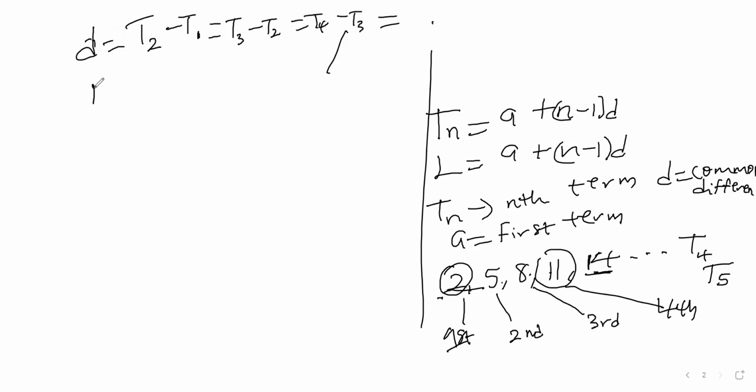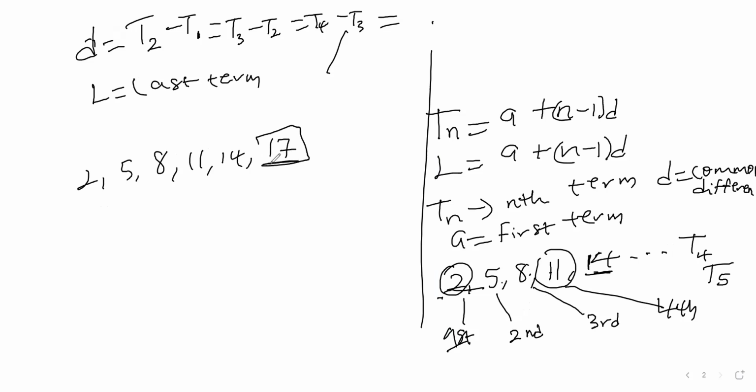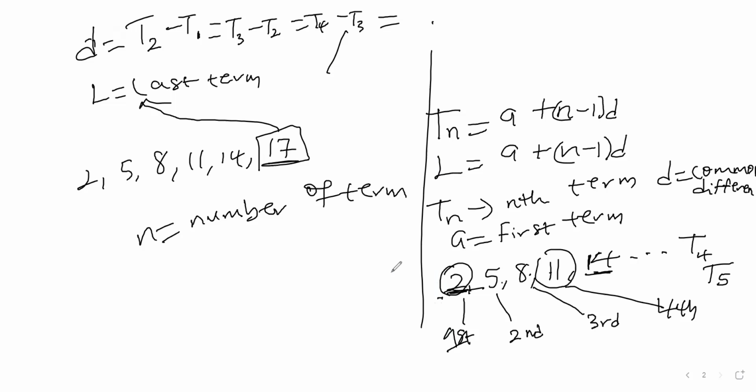Then what is L? L is the last term. If we are given a sequence like this, it is infinite, we don't know the ending. But if we are given a sequence, let's say the last term is 17, this becomes our L, the last term. Then lastly, n is the number of terms. When you are talking about the first term, it means n is 1. Second term, n is 2. Third term, n is 3. Fourth term, n is 4, and so on.